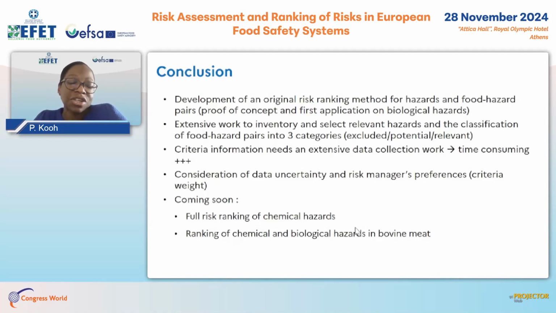The data collection to inform all the criteria needed is very time consuming and very extensive. Our approach also considers data uncertainty and the risk manager preference, in particular by the weighting of criteria.